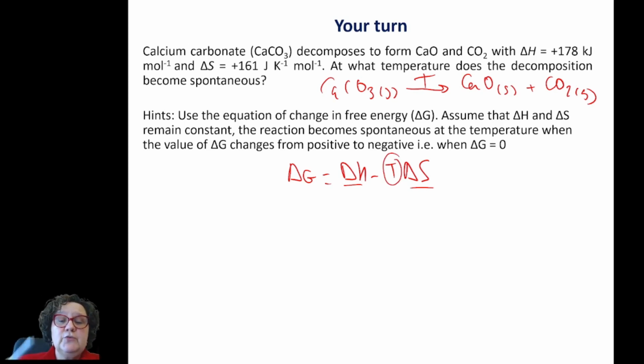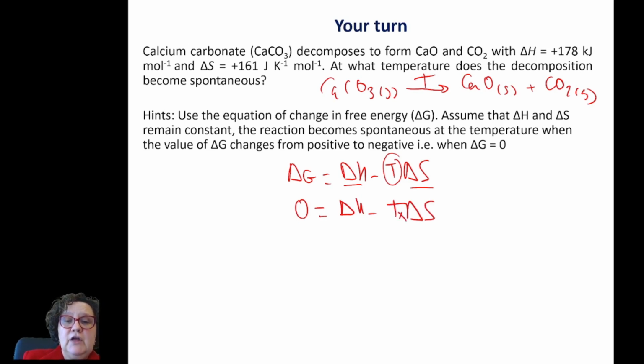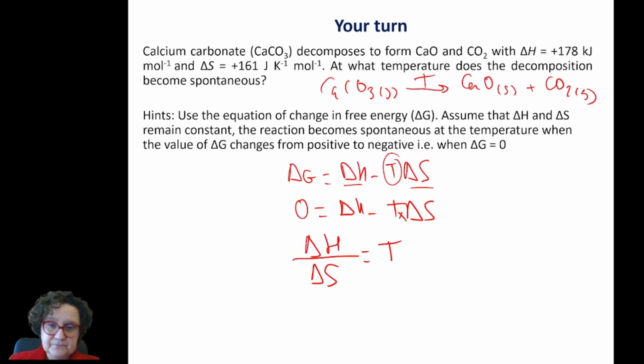So as the problem suggests, I'm going to find the temperature that makes delta G 0, which is the tipping point between being spontaneous or not. And then any temperature above that will make my reaction spontaneous. So I substitute delta G for 0. I've got delta H minus T delta S equals 0, and if I rearrange this equation, delta H divided by delta S equals T.